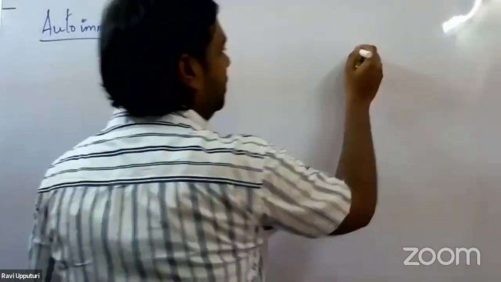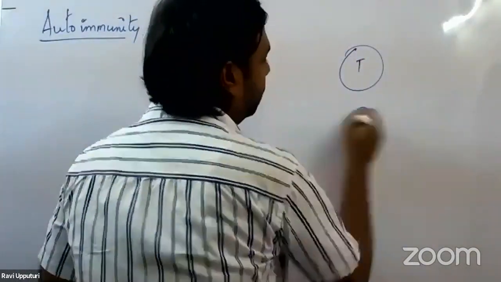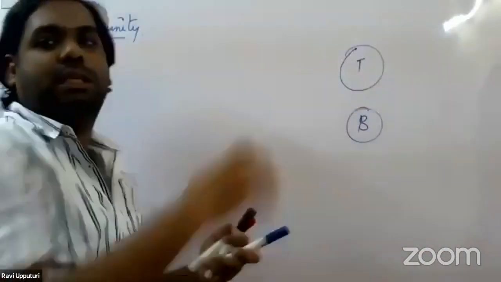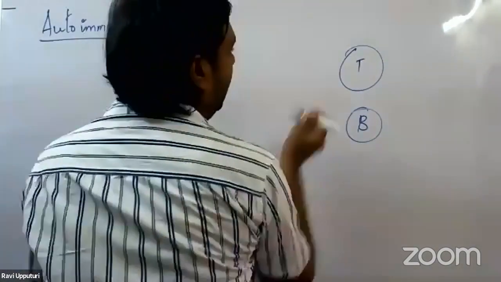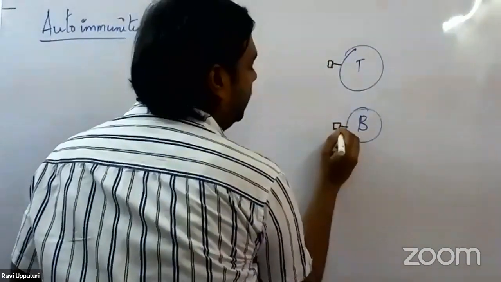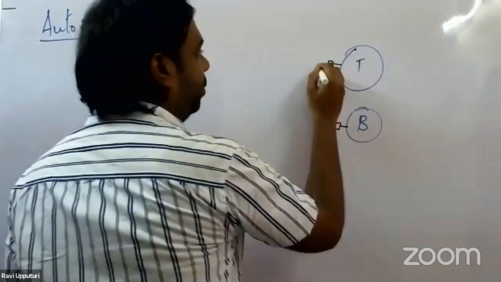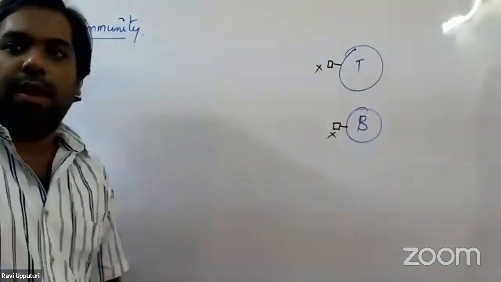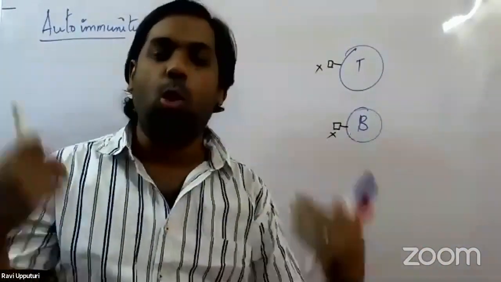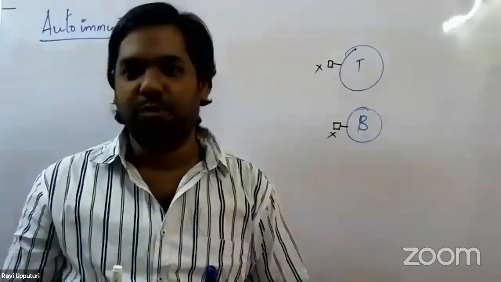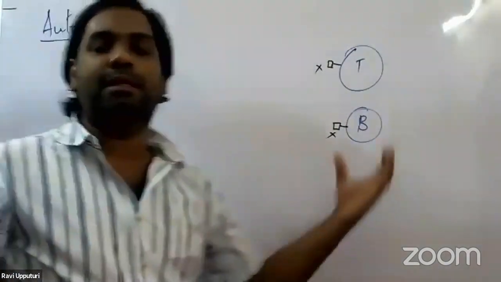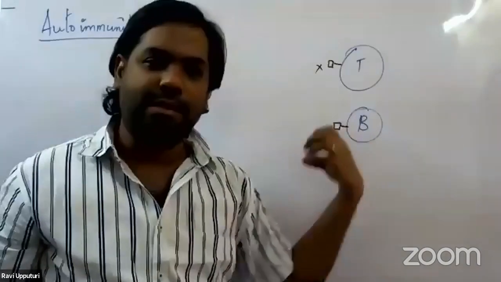So let us imagine that this is the T cell and this is the B cell. During the maturation of these T and B lymphocytes, say some of them will start attaining a receptor on their surface. Let us consider this to be receptor X, and this is also receptor X. Now, these two receptors will start identifying our own body cells as foreign cells. So the T and B cells with these X receptors will start identifying our own body cells as foreign cells.